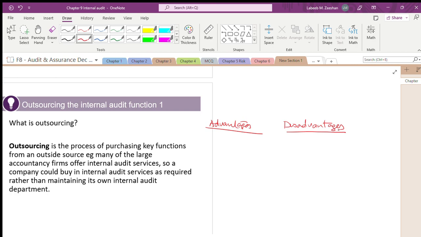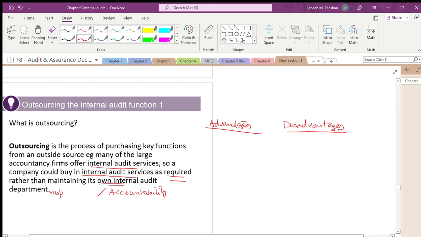Outsourcing is a process of purchasing functions from an outside source, such as accountancy firms providing internal audit services. So the company can buy internal audit services as required. What will happen to the accountability? Accountability is one step ahead of responsibility. We are not talking about responsibility; we are talking about accountability, meaning you have to give justification.